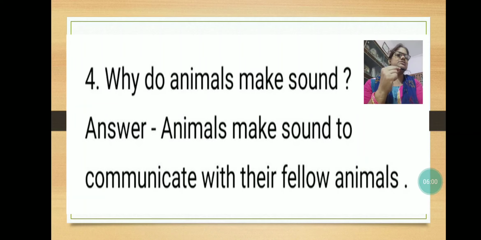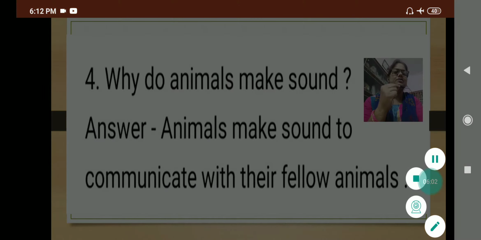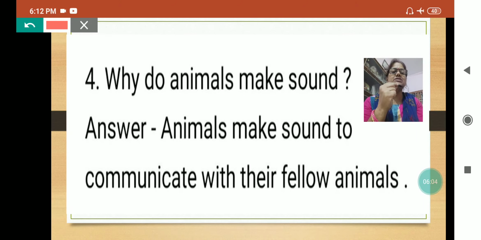Why do animals make sound? And why do we people make sound? Why do we talk? To communicate with each other. We have different languages in which we can communicate. Communicate means I can tell you, I can express to you, I can make you understand whatever I want to say. And I take the answers from you also. This is communication, to convey our message to each other. And animals also do that.